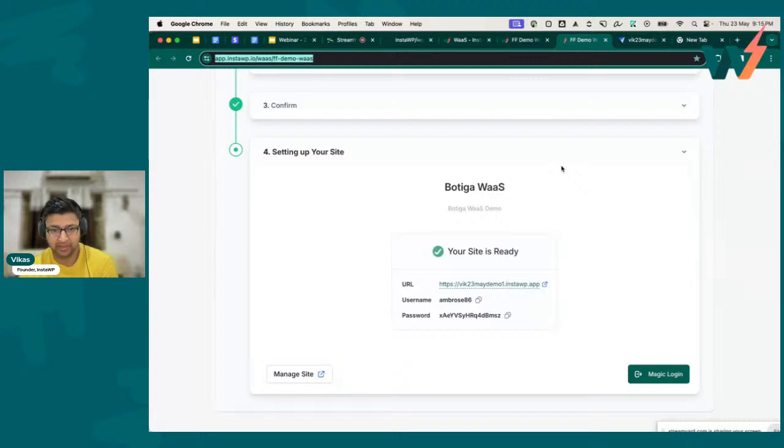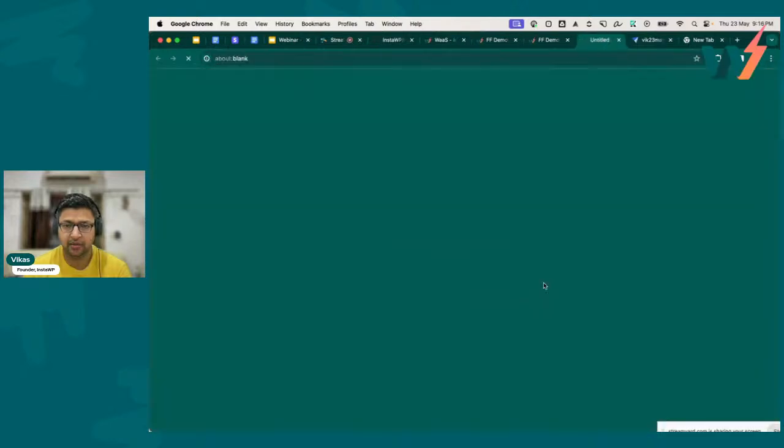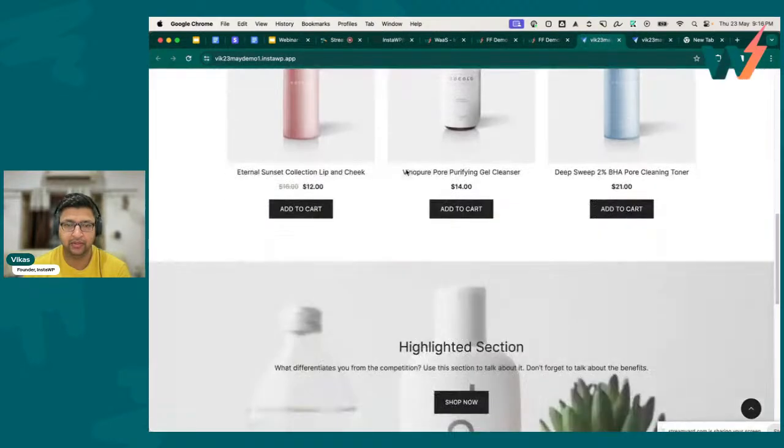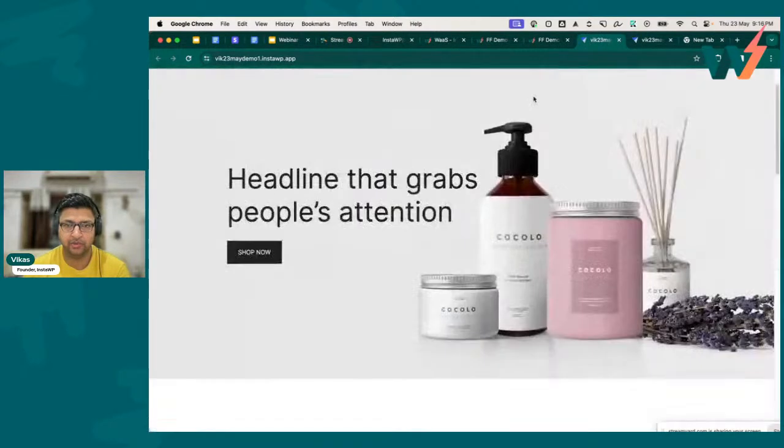So if you're using InstaWP Live, it takes about 10 to 15 seconds to create the website and transfer the template to the website, about a minute. If you use Run Cloud or Server Avatar, it's about the same, right? It's very similar. So once the website is ready, you can click on it and the website will be ready for the customer to be used.